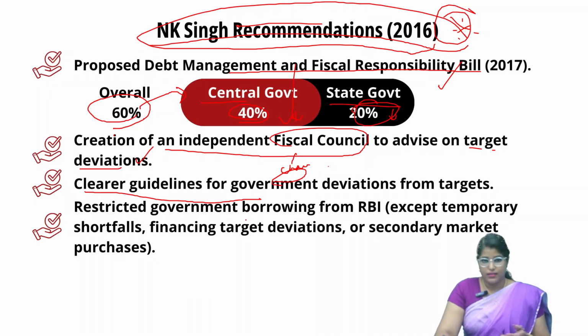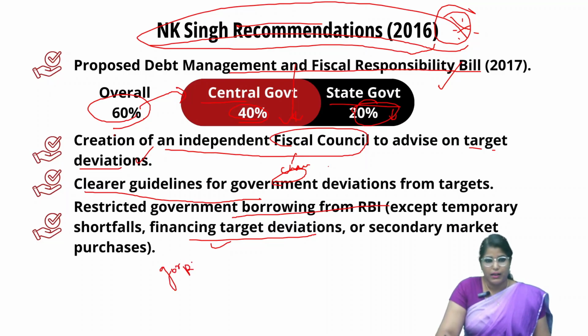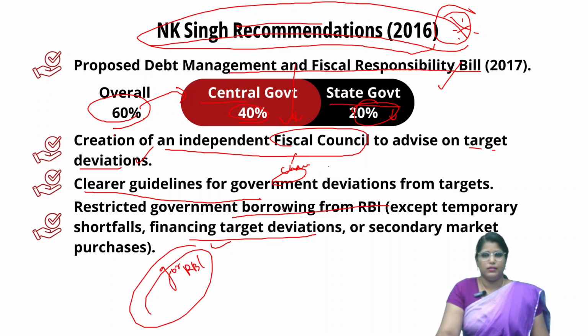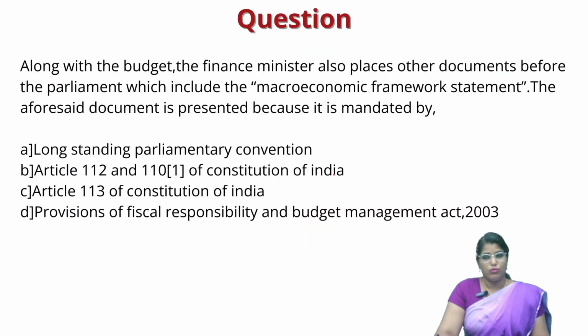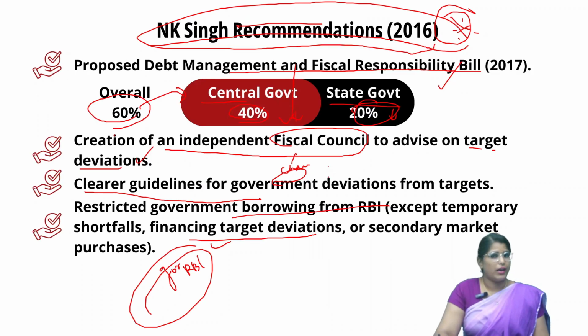It restricted government borrowing from RBI except for certain temporary shortfalls, financial targeting deviations or secondary market purchases. Except for these, the government should restrict its borrowing from RBI. This is what the NK Singh recommendation holds. So these are all very important facts that you have to remember about fiscal deficit.